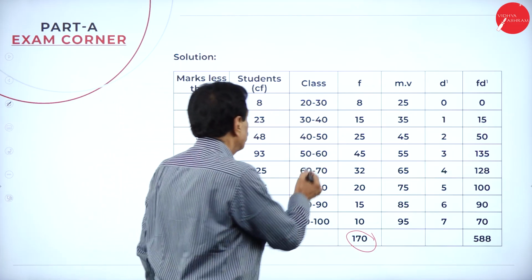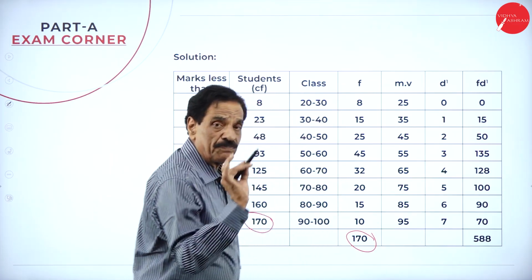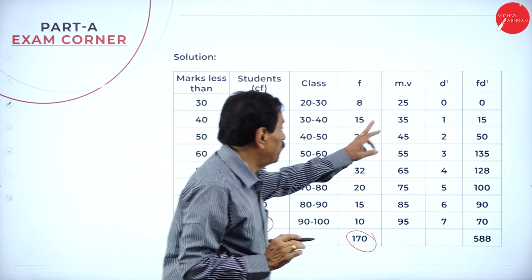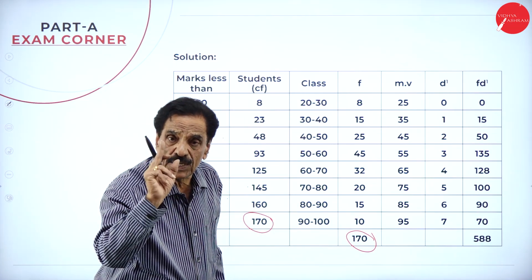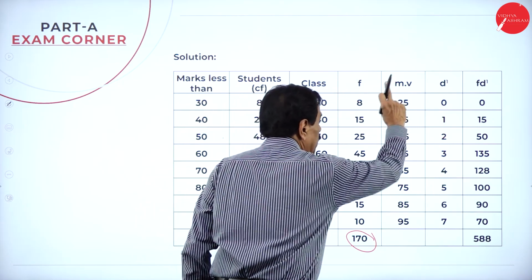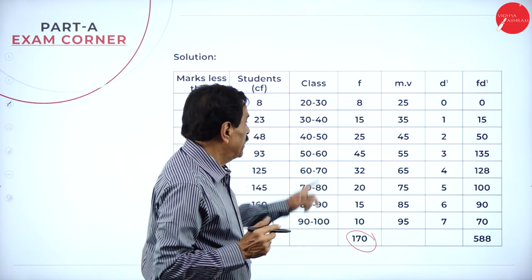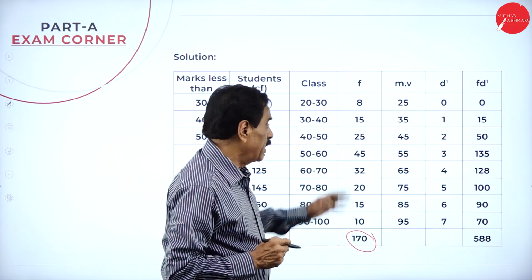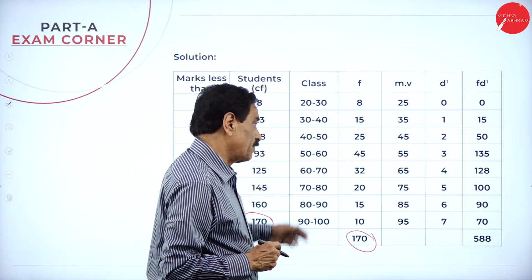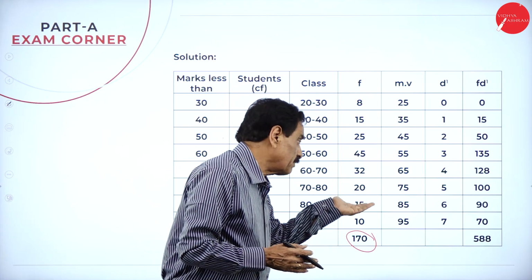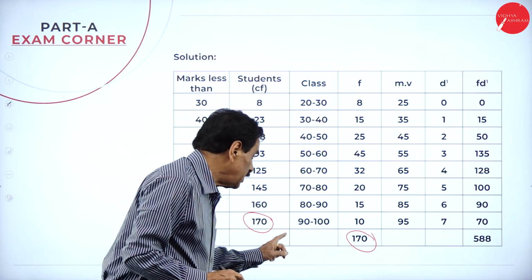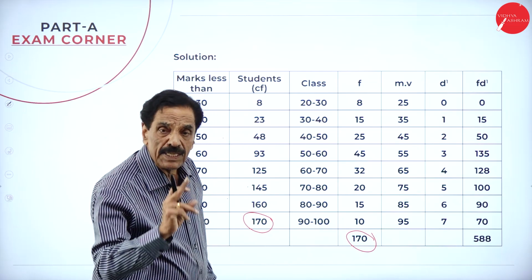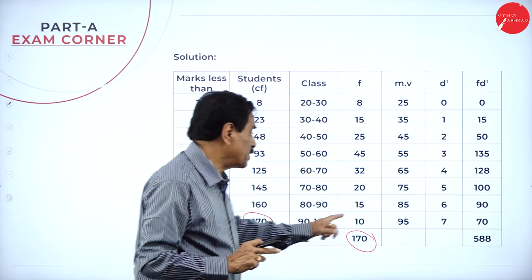Then what's the mid value? Mid value: 20 to 30 is 50, divided by 2 is 25. 30 to 40 is 70, divided by 2 is 35, a difference of 10. First is 25, second is 35, then 45, then 55, 65, 75, 85. Check the last number: 90 plus 100 is 190, divided by 2 is 95.